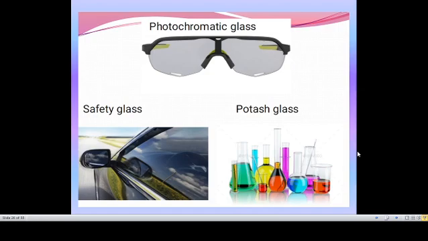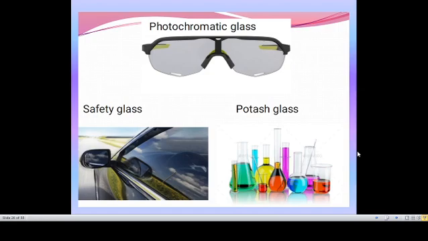So potash glasses are used, as well as Pyrex glasses, to withstand high temperature. In that flask we can pour hot water and it can stay hot for several hours. That type of heat is withstood by Pyrex glass.